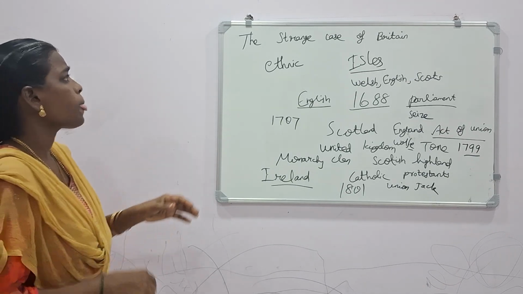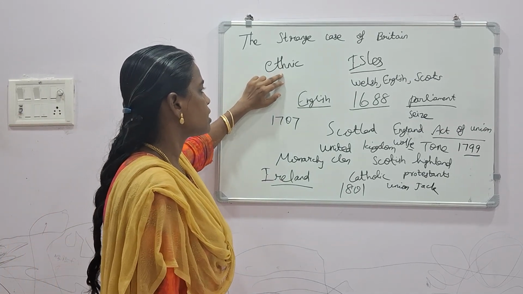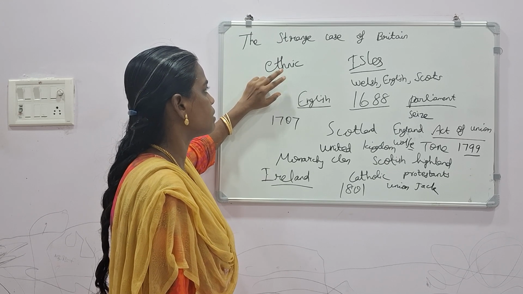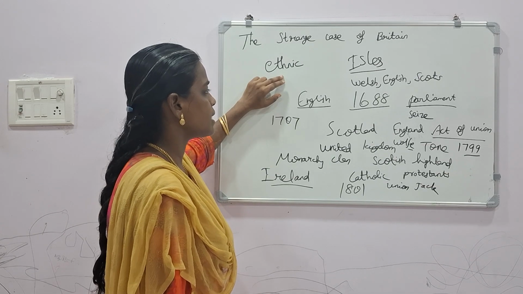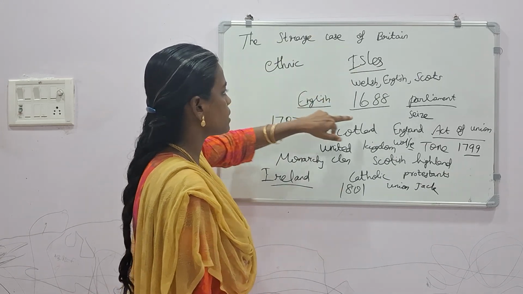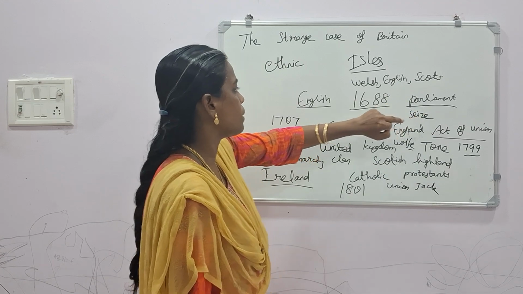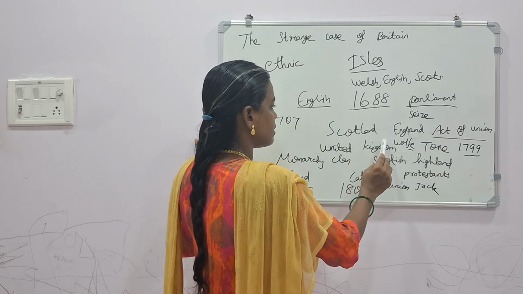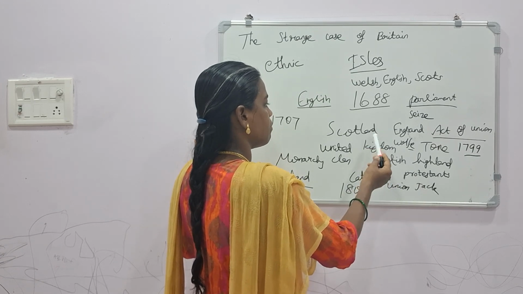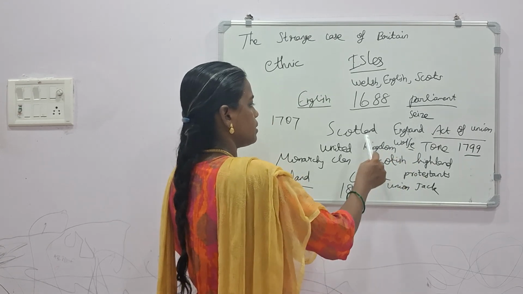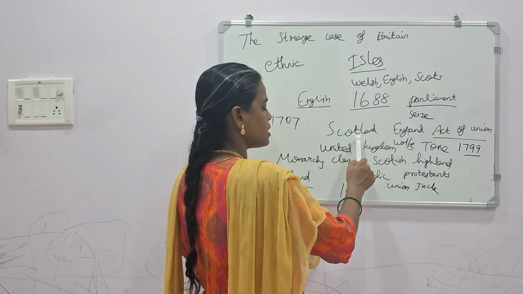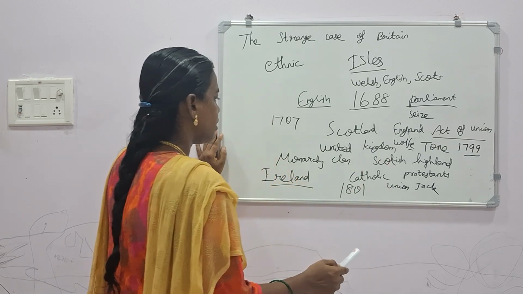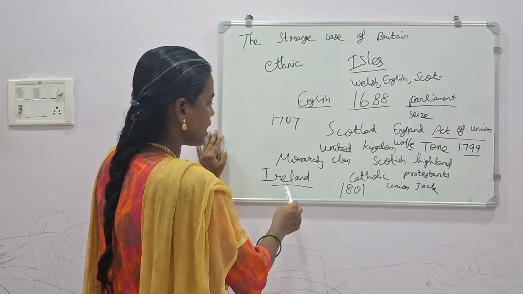So here you should know they used to follow the same kinds of language, same kinds of culture, same kinds of political dominance in Britain, and the people resided in the British Isles. In 1688 Parliament was captured by the people. In 1707 the Act of Union was passed. By that, Scotland and England became a united country, but Scotland agreed under the dominance of England. Scotland was ready to live under the guidance of England, and finally Ireland also had the same fate.